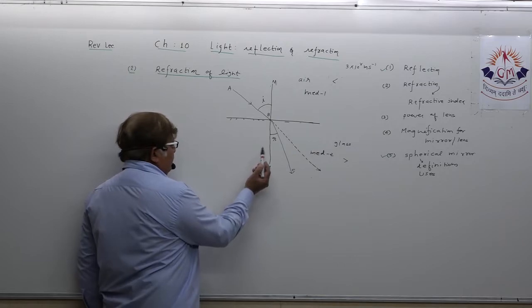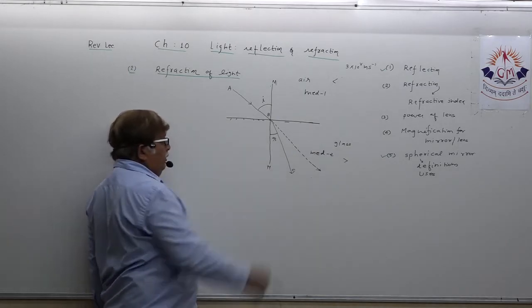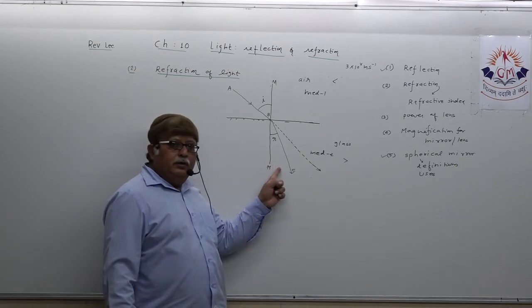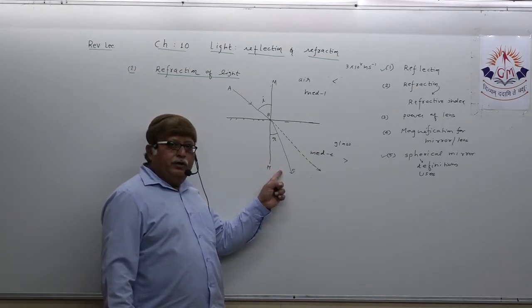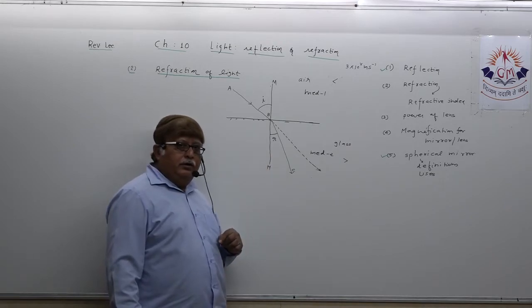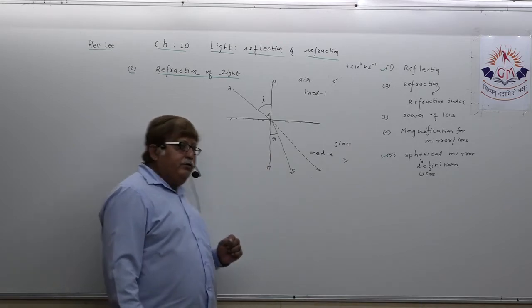Angle of refraction: the angle formed between normal and refracted ray is known as angle of refraction.